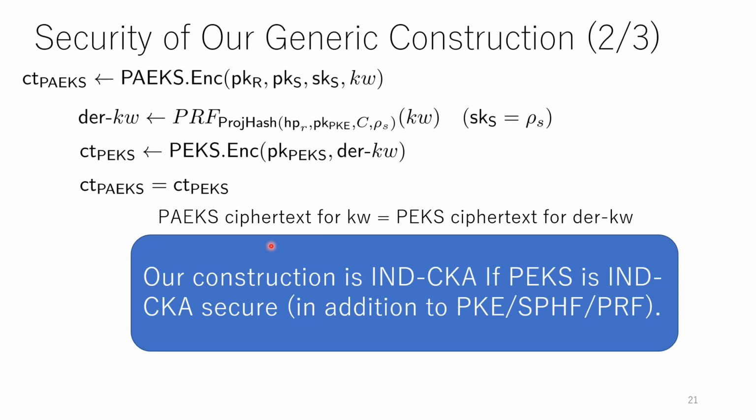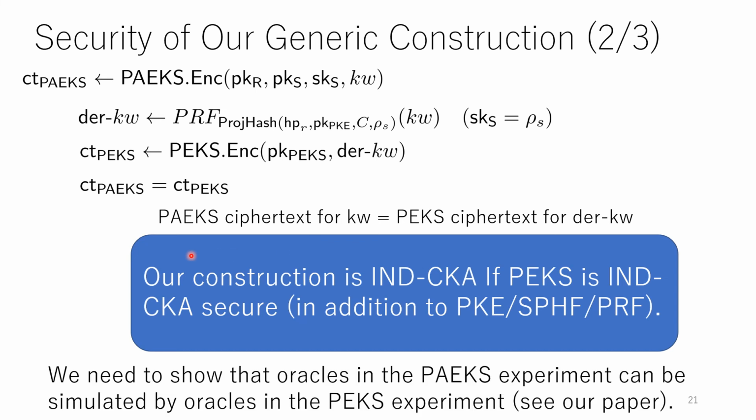If the PEKS provides IND-CKA security, which means that no information of this extended keyword is leaked from this PEKS ciphertext, then our construction is also IND-CKA secure. Of course, in the security proof, we need to show that the oracles in the PAEKS experiment can be simulated by the oracles in the PEKS experiment. So please check my paper for details.